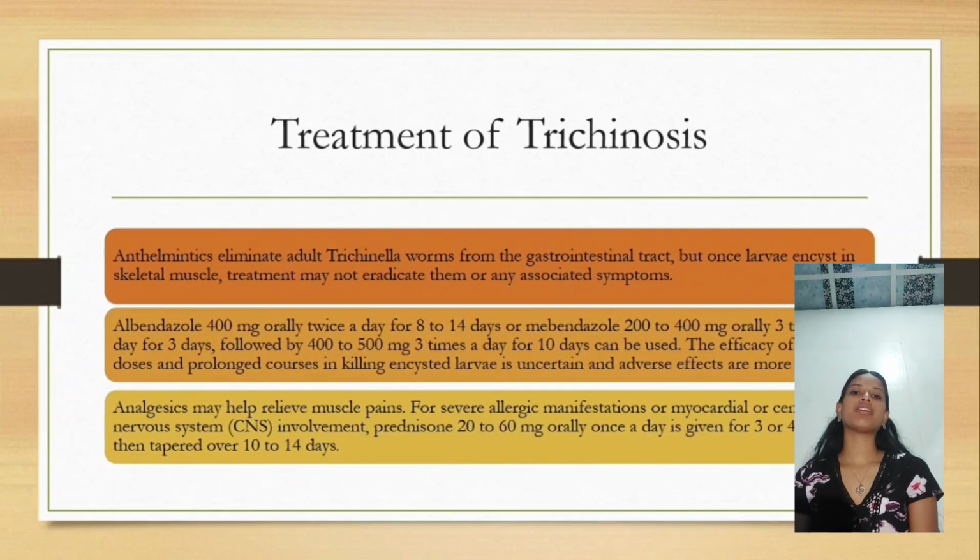The treatment of trichinosis is done by giving anthelmintics such as albendazole, and analgesics. These medications either completely eliminate the Trichinella worms or they just relieve the muscle pains.